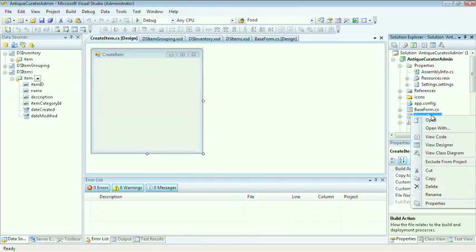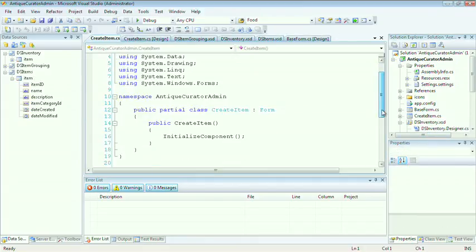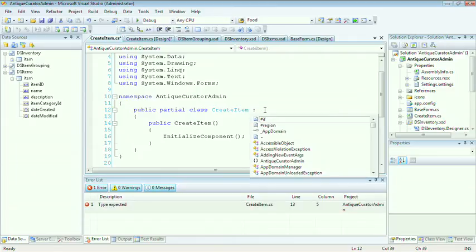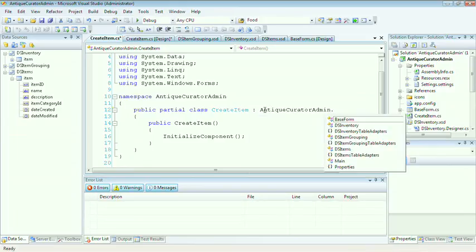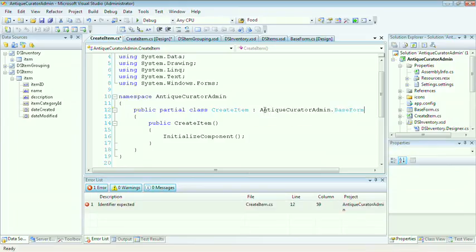Right-click on the Create Item form in your Solution Explorer and select View Code. Inside the Anti-Curator Admin namespace, you'll see we have a class definition for Create Item. This is the class that represents our form. And as you can see, the colon indicates that it inherits from the form object. We want this to use our own form. Hit Control-Space to trigger IntelliSense. Select Anti-Curator Admin, select Dot, and select the base form. We now inherit from the base form.